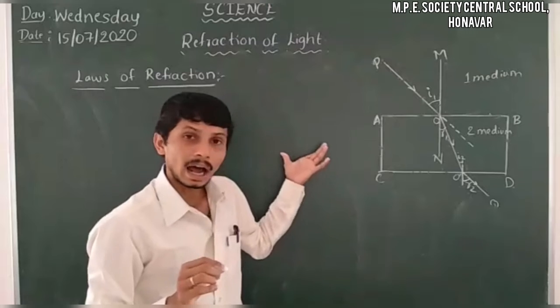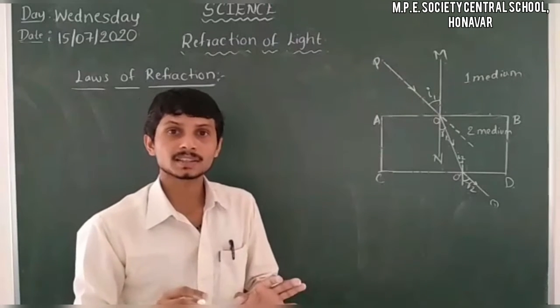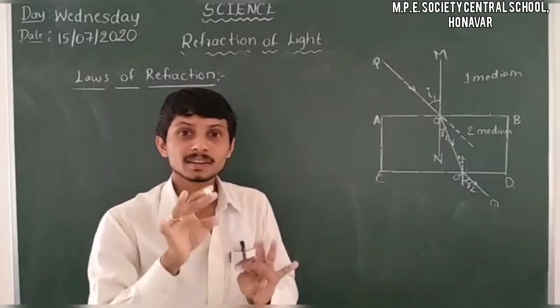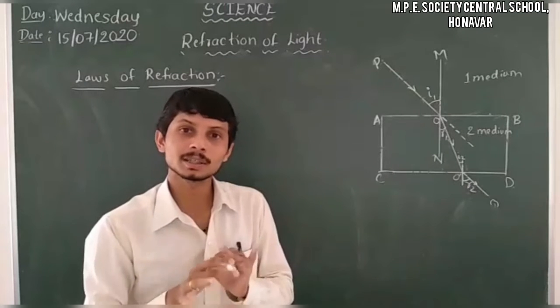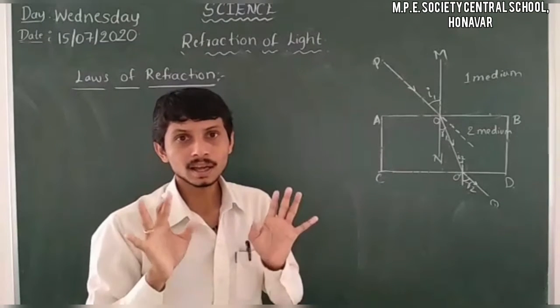Also in the laws of refraction, the incident light, refracted light and normal drawn at the point of incidence lie in the same plane.